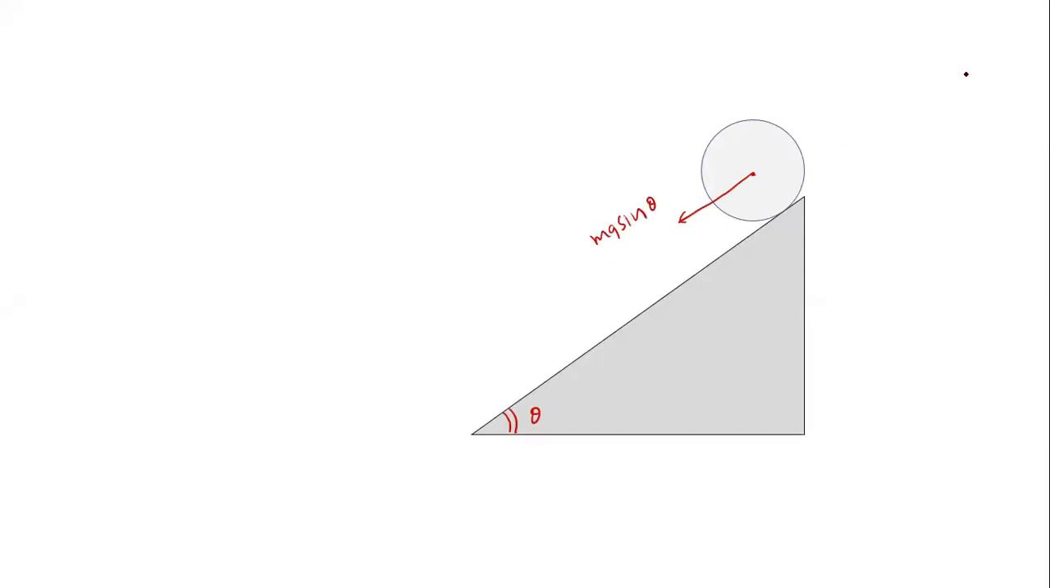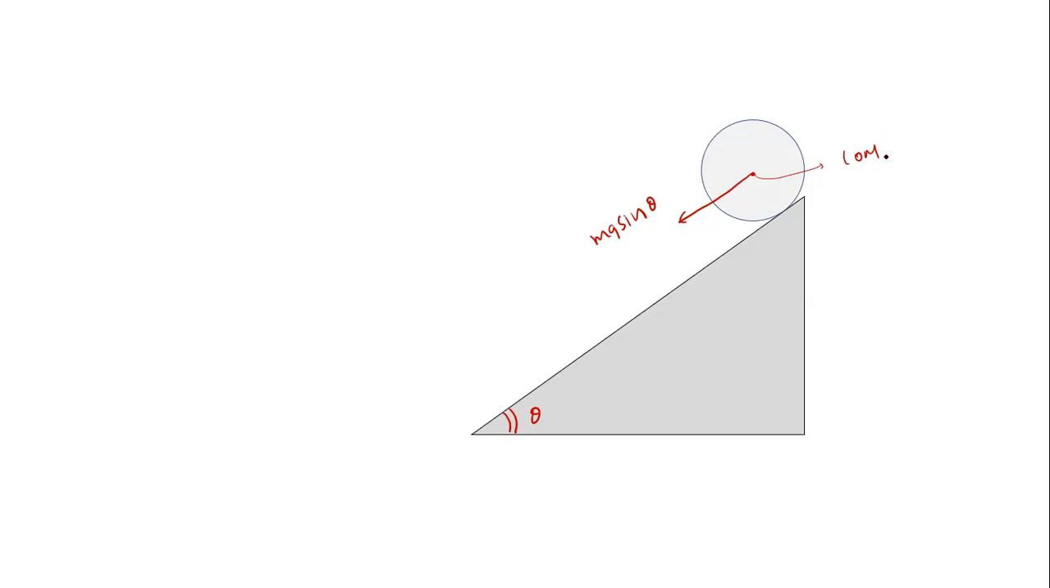Okay. Now, what about mg sine theta? At which point will mg sine theta be acting? At the center of the mass. Very good. So mg sin theta will act on the center of the mass. Now can this mg sin theta provide the torque for pure rolling? No, it cannot provide the torque because we are finding the torque about the center of the mass. So this mg sin theta will not provide any torque.